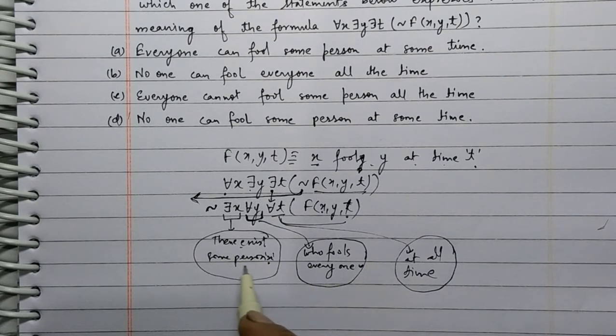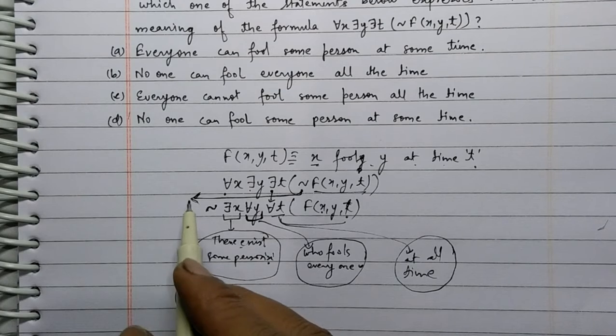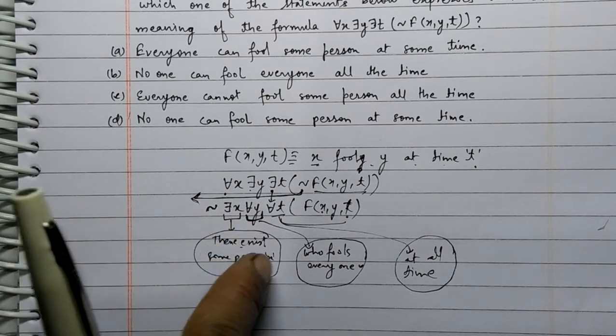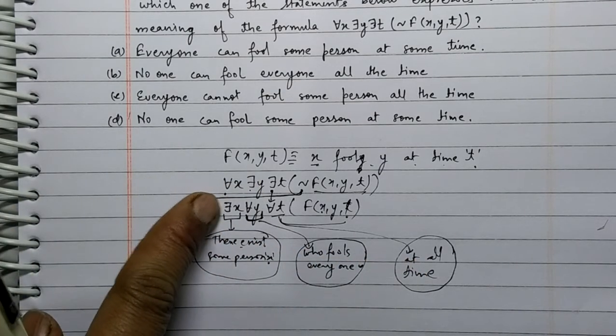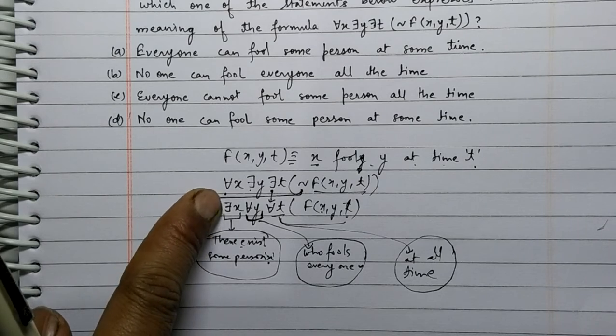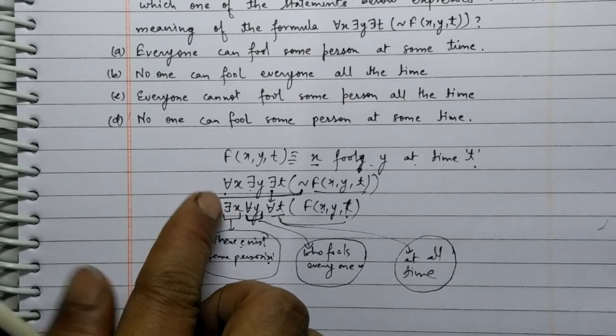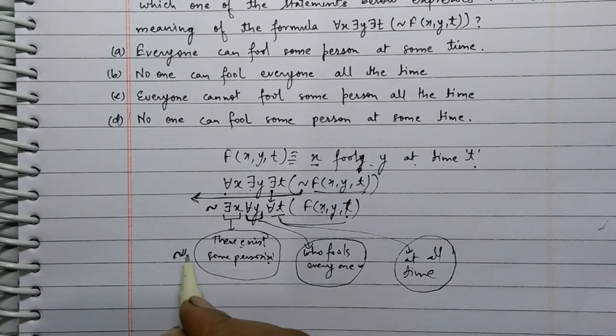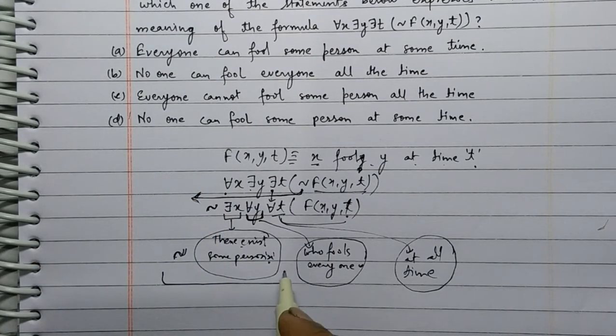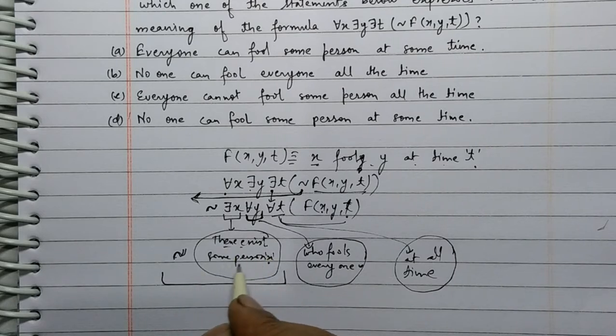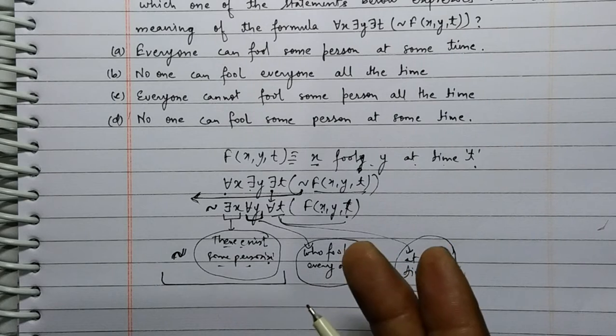If I apply not before, these three terms are the explanation of only this. If we remove not from here, these are the explanations. If we apply not here, this term will become there exists some person, and before it if we apply not means there exists no person.